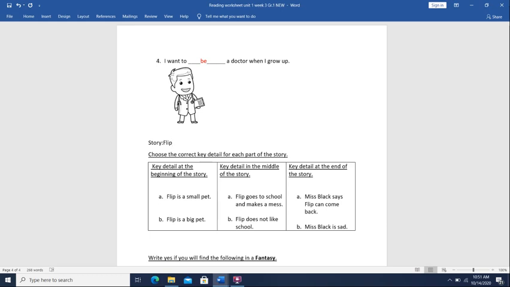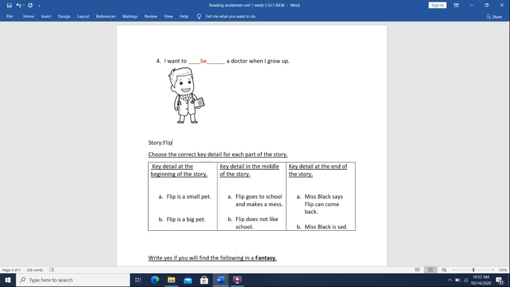How did their teacher, Miss Black, feel? She was mad. And all the students liked Flip. When Miss Black needed help, Flip had a plan and helped her. He carried her on his neck and helped her put the words on top. And then all the kids clapped, and they asked Miss Black, can Flip come back? And then she said yes.